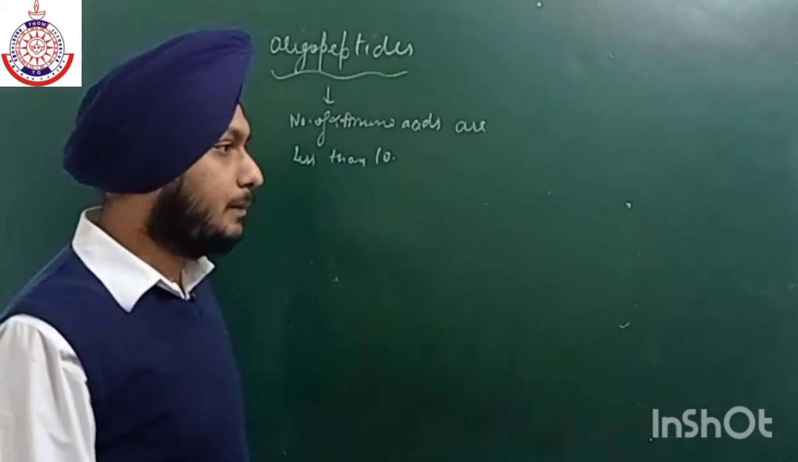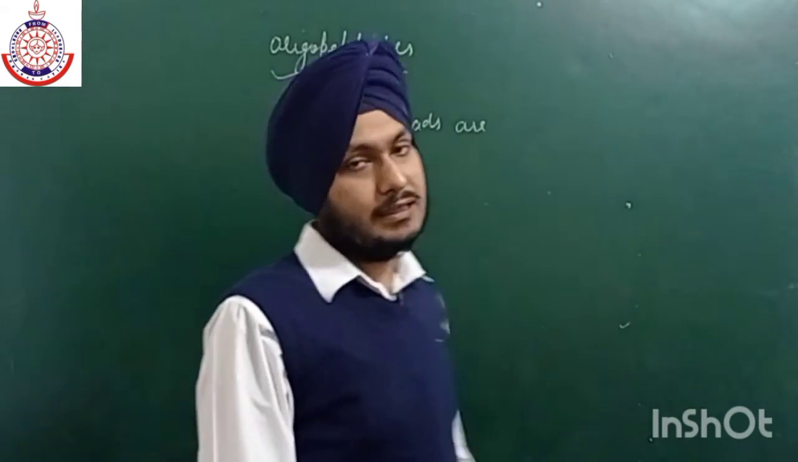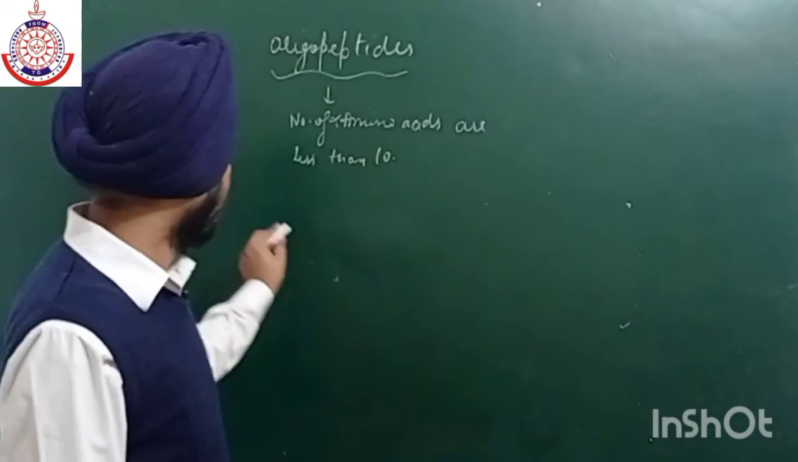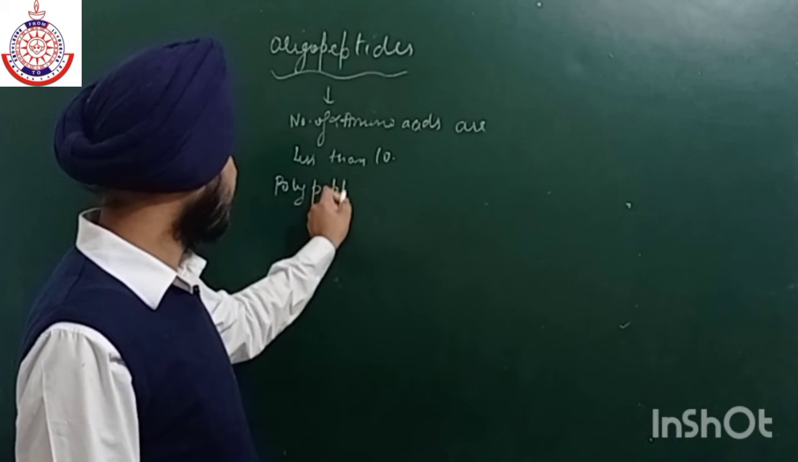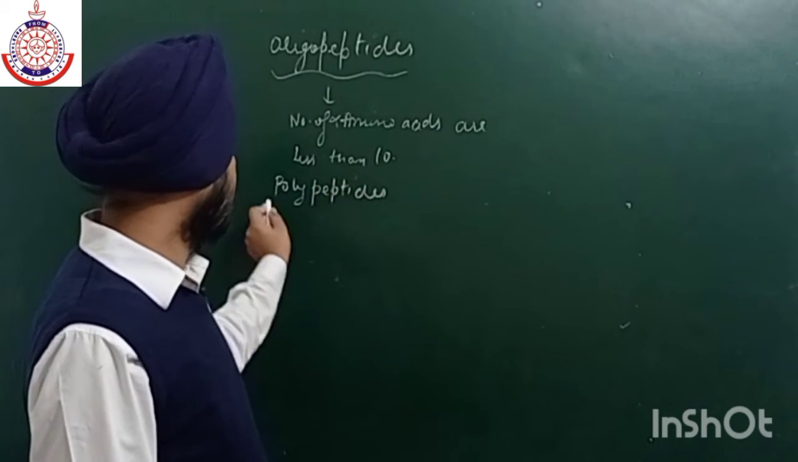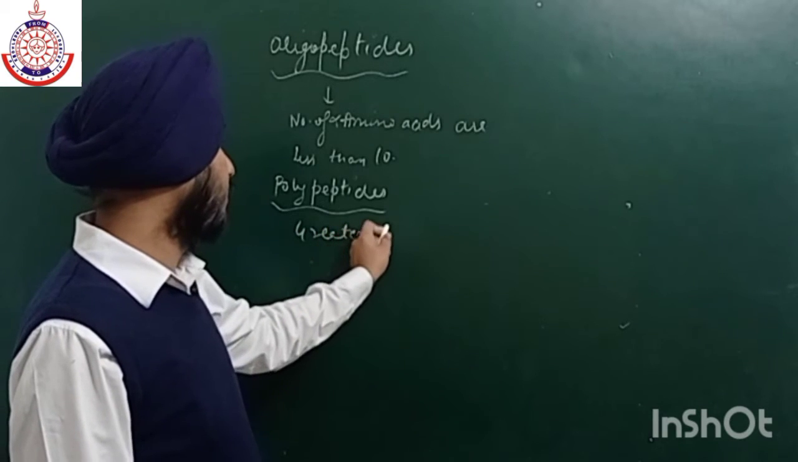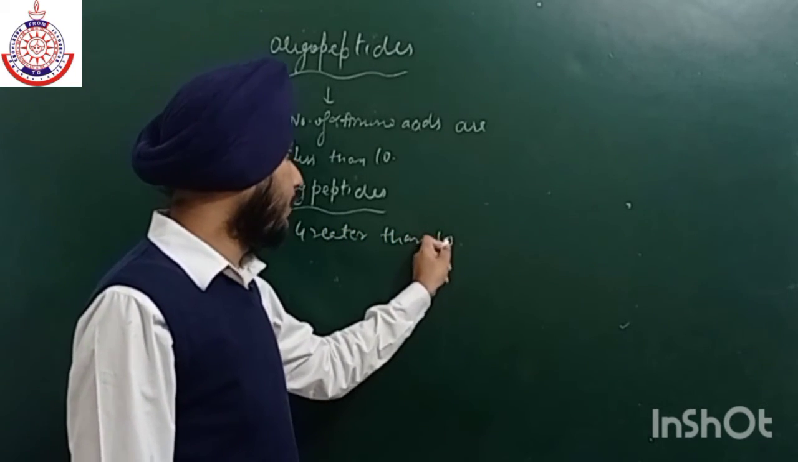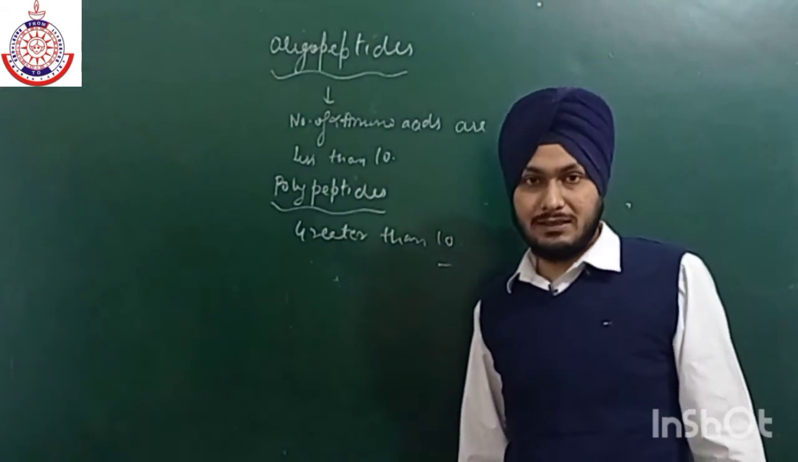Now what are polypeptides? In polypeptides the number of amino acids is greater than 10. Now in protein, how many polypeptides or how many amino acids are there?